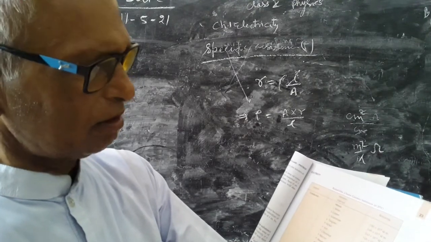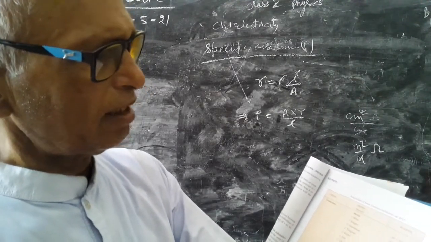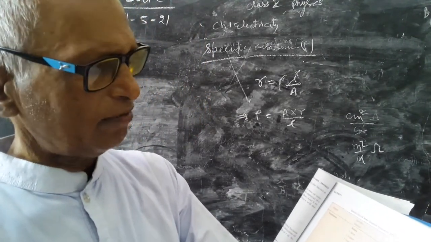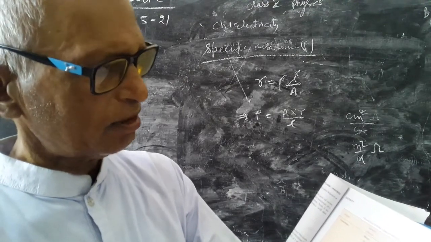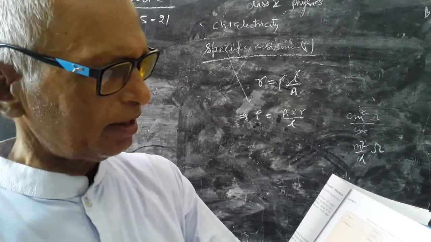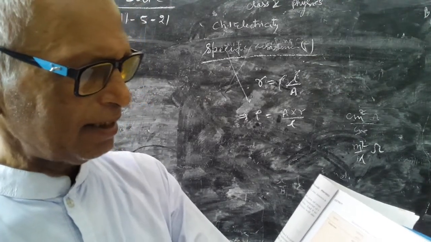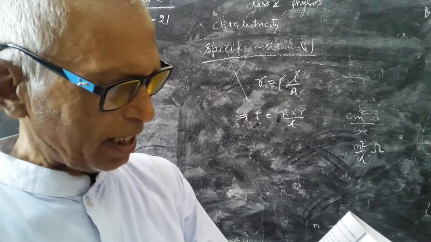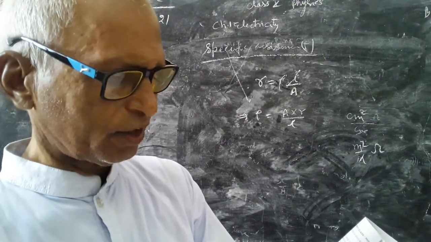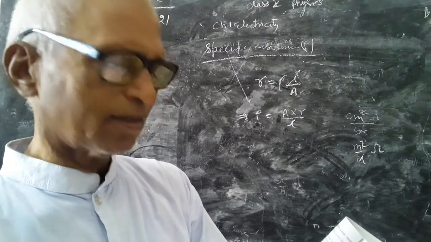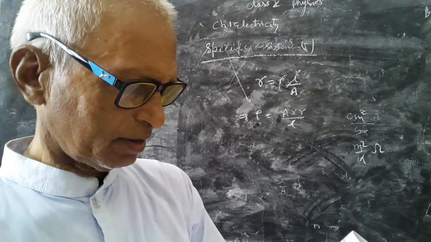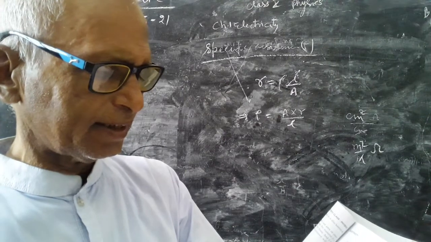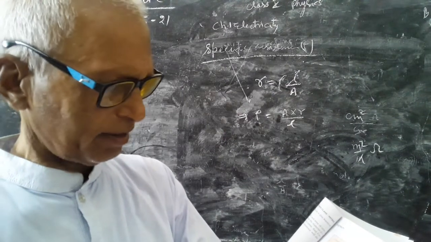For aluminium it is generally 1.5 times of that, 2.63 into 10 to the power minus 8. And for tungsten it is more, for nickel it is more than tungsten, likewise iron. And for alloys you see here manganin, which is used for resistance in apparatus or in lab. Constantan, nichrome is 110 into 10 to the power minus 8 ohm meter, likewise.